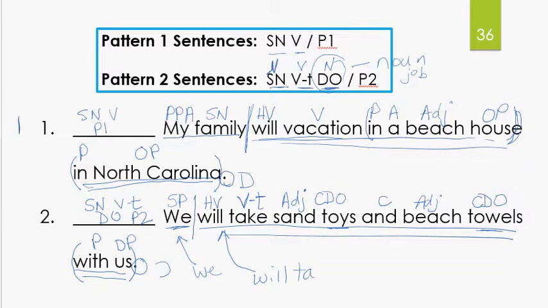Sometimes some of you are still struggling on the test with identifying the simple subject. The simple subject is just the subject by itself, and the simple predicate is just the verb by itself. And if it's a verb phrase, you need to also include that helping verb. Okay? All right, let's go to the next page.